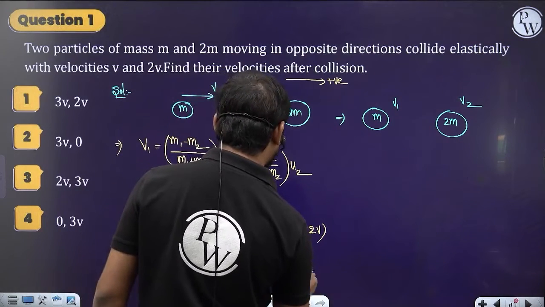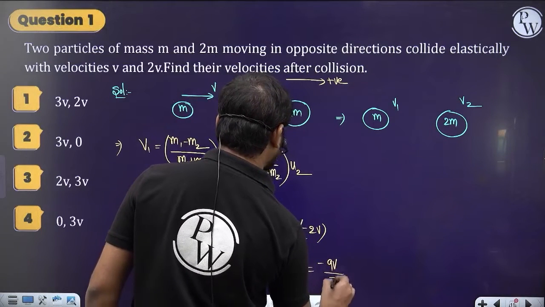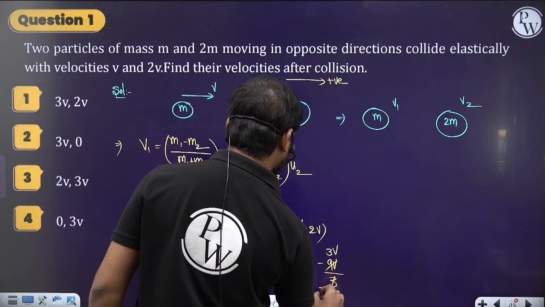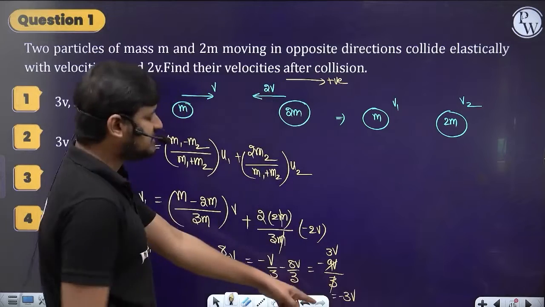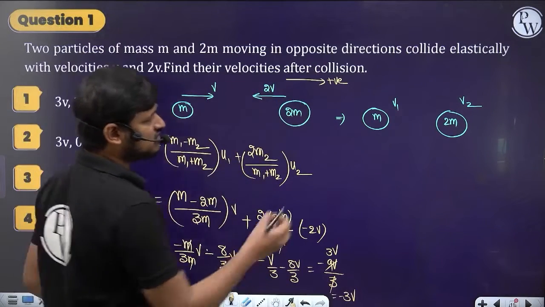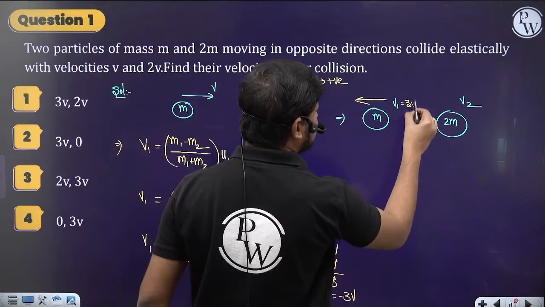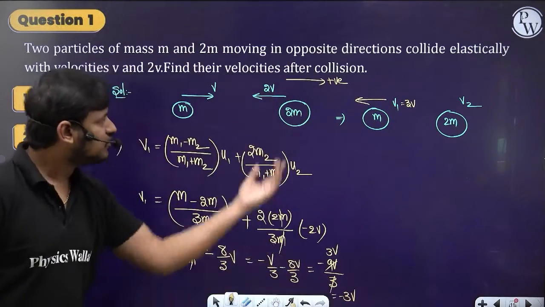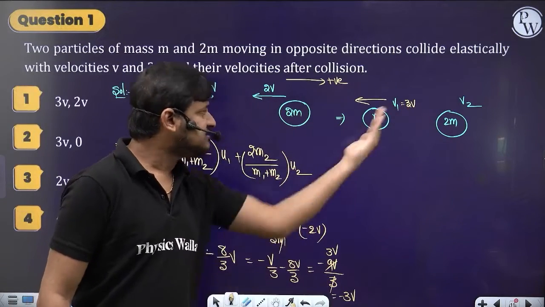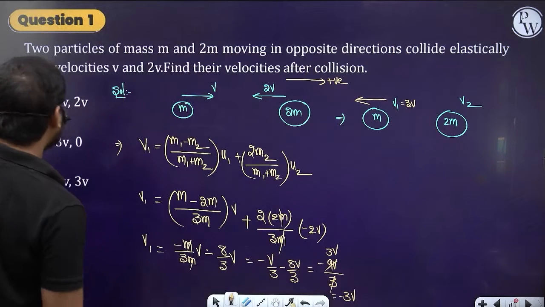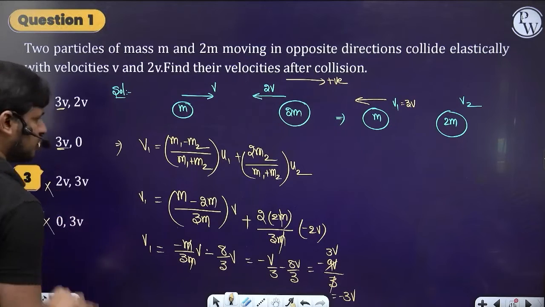Together, minus 9v by 3, which is nothing but minus 3v. So the first body's velocity is minus 3v. This minus indicates the first body moves with velocity 3v to the left side after collision. It moves backwards with a velocity 3v. So the first one is 3v, and you can eliminate the first two options, right?